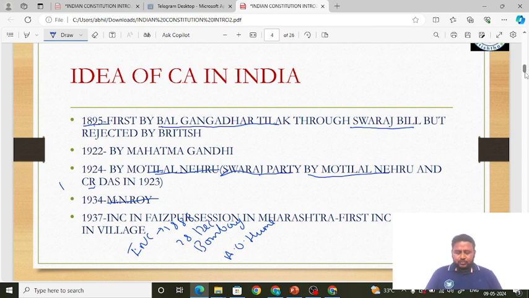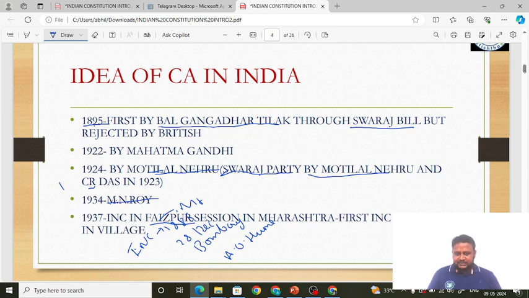See, Congress used to hold sessions each year at different places. Like that, in 1937 it held a session in Faizpur. Where is Faizpur? Faizpur is in Maharashtra. Okay, we have to remember that. So at the Indian National Congress session in Faizpur, they demanded a Constituent Assembly for India in 1937.